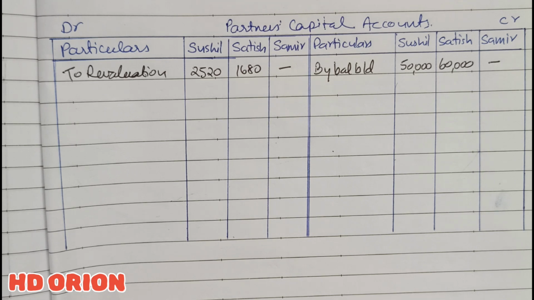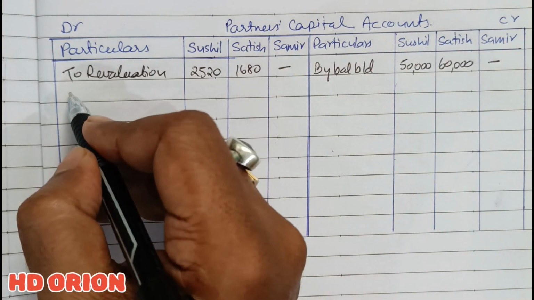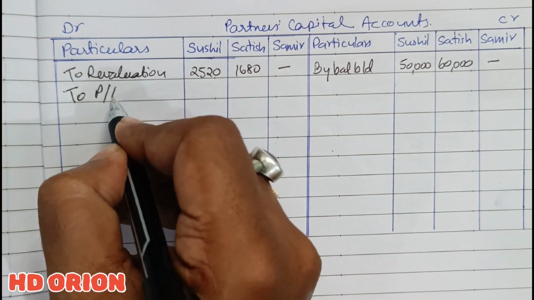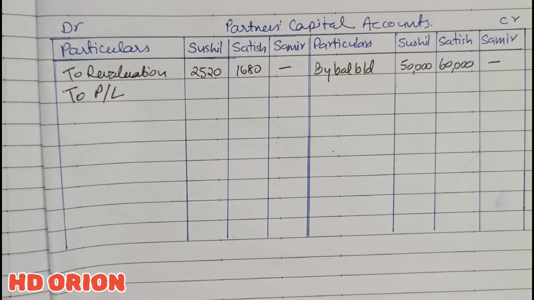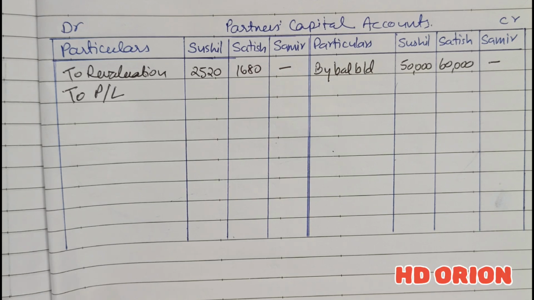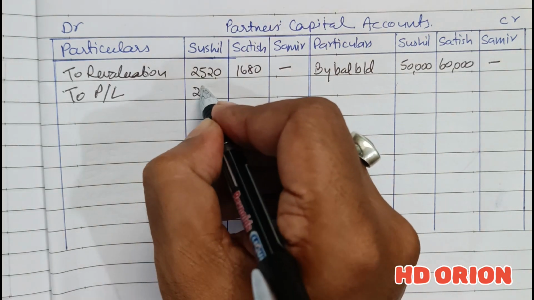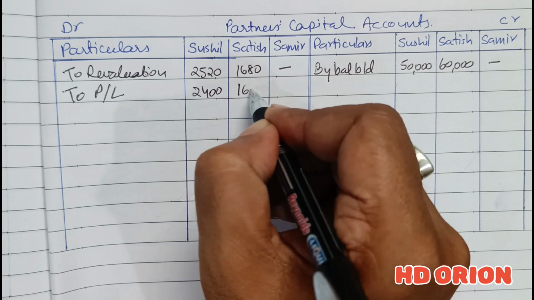Now in the balance sheet asset side there is profit and loss account of rupees 4,000, so that will be distributed here to the old partners in their old profit sharing ratio, rupees 4,000 in the ratio of 3:2, 2,400 and 1,600.